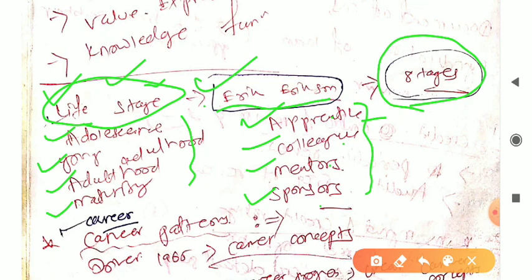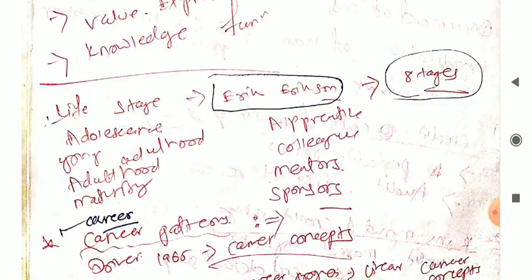Apprentice means interns, those who practice doing work. Colleagues are those with us, the co-workers. Mentors are those who guide us, who show the path forward, right? Like our superiors, our managers, bank managers, they are the mentors for their officers and assistants. You can take the example like that. Sponsors: for a business, someone is sponsoring, right? He is investing to promote it. You can relate sponsoring like that.